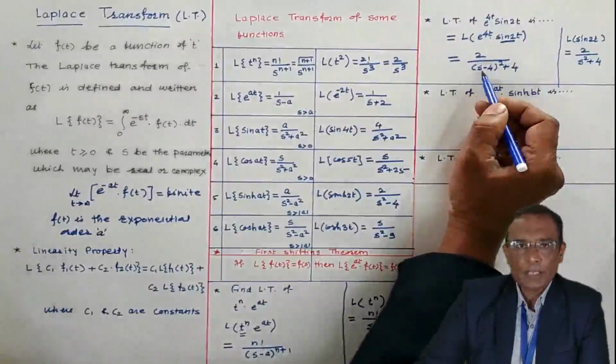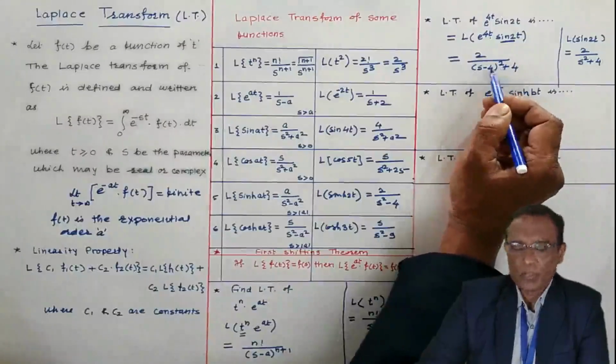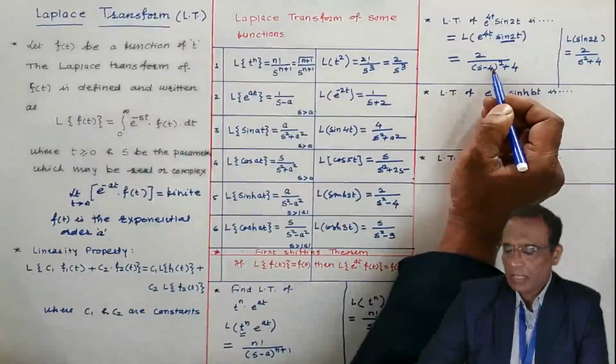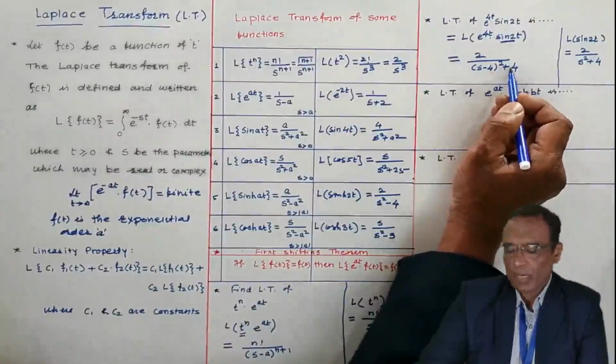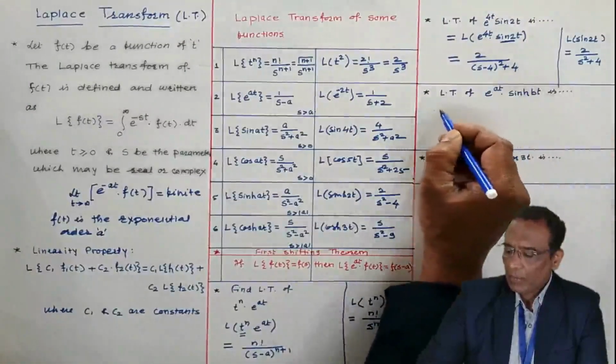You may add one more step here. You may expand s minus 4 whole square by using the formula, s square minus 8s plus 16, and 16 plus 4 is 20. In this way, you can add one more step. Here the same thing I am going to do.